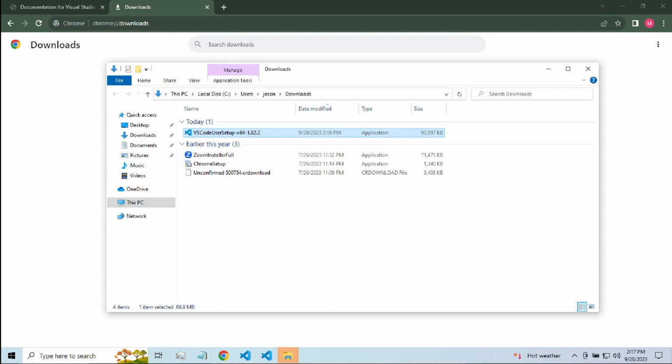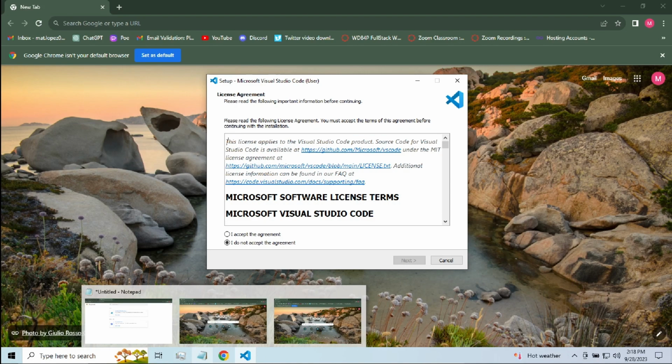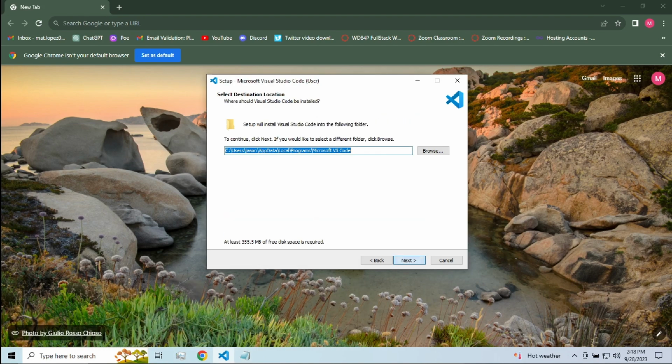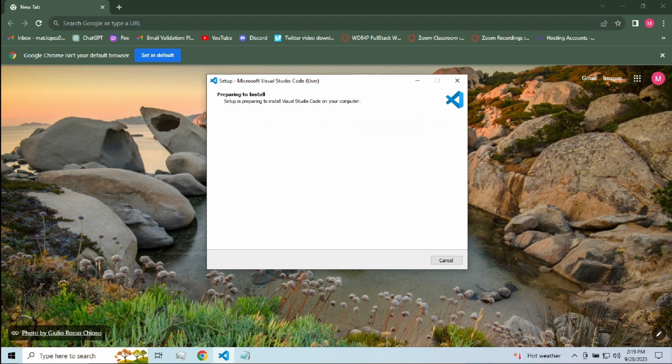to install. So andito ngayon guys sa prompt. So accept lang natin. I leave it as it is sa default. Next natin. Yes, shortcut. Next. Install.